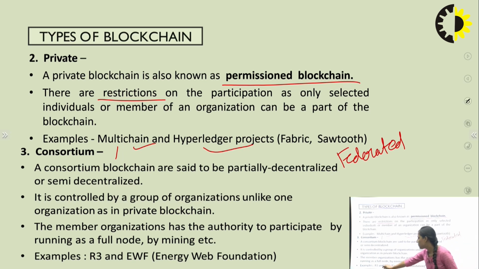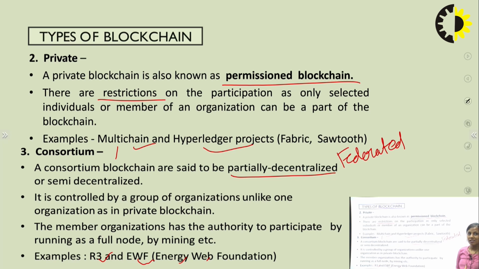Examples are R3 and the EWF, Energy Web Foundation. Under the Energy Web Foundation, many organizations are involved. So with many organizations, the blockchain is partially decentralized. This means the control is not fully centralized, it is partially centralized. The control lies with the Energy Web Foundation. So it is a group of organizations, unlike a single organization in the private blockchain.